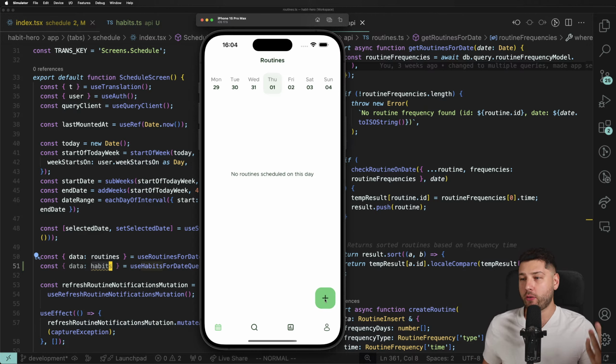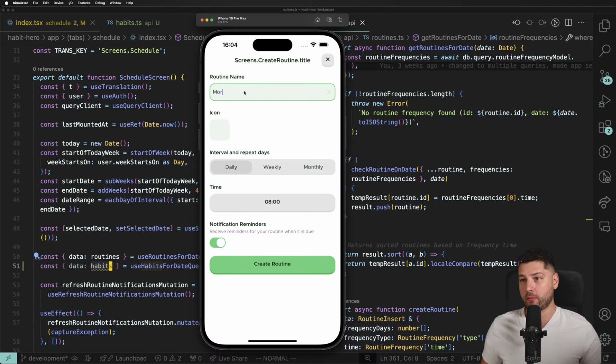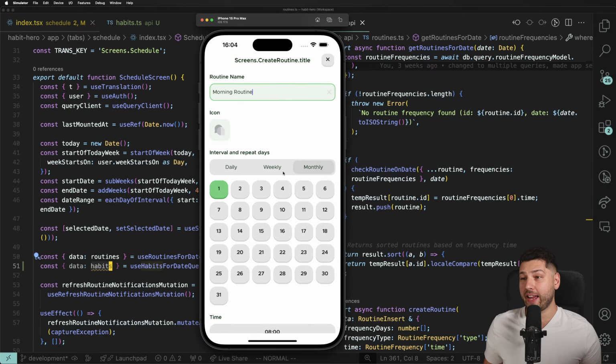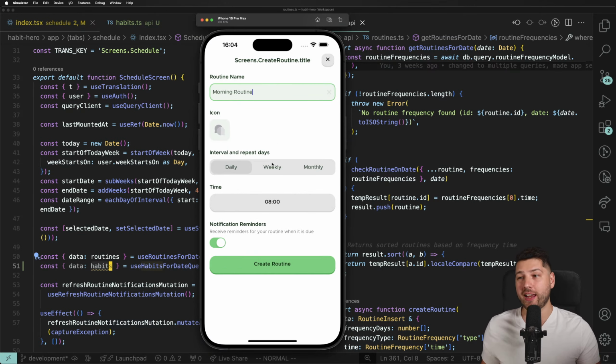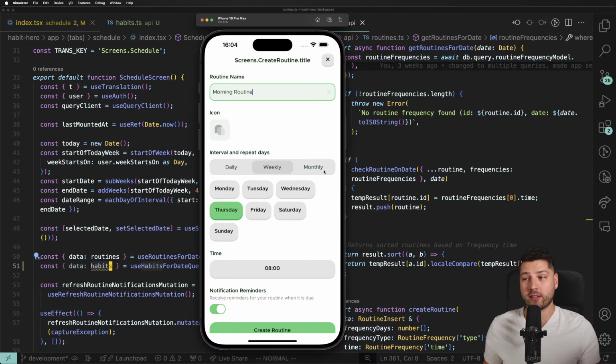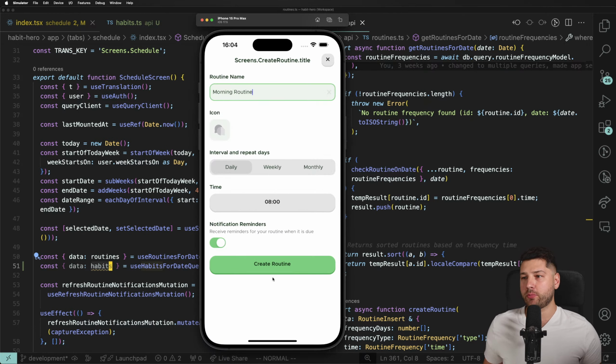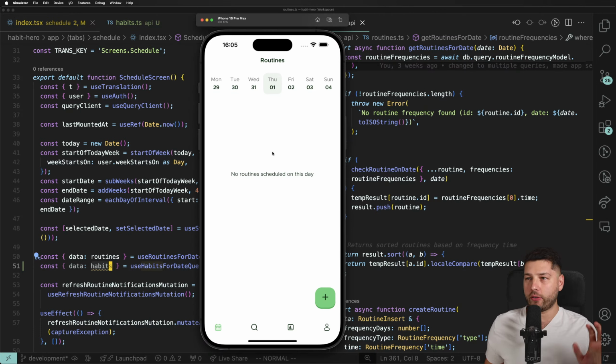In this one, you can create a routine over here. We can give it a name like morning routine. You can select an icon, for example. I have all of these icons over here. You can set the actual days that this routine is due. Is it daily? Is it weekly? Is it on Monday, Tuesday, Wednesday? You can customize this at will, and then you can set a time. Let's put it daily for now. Let's create it. There's a bug right now in this app because I'm currently working on it. It's totally fine. You create your routine and then you're able to do the routine.